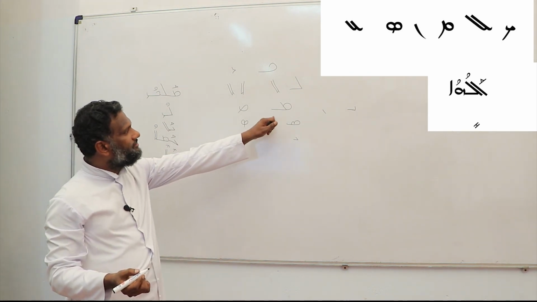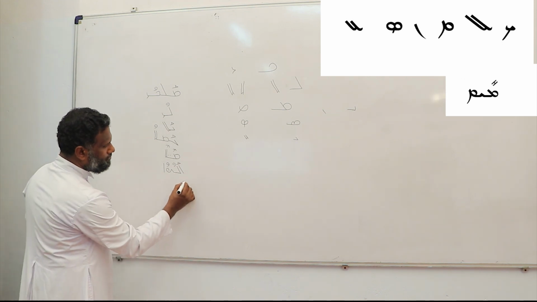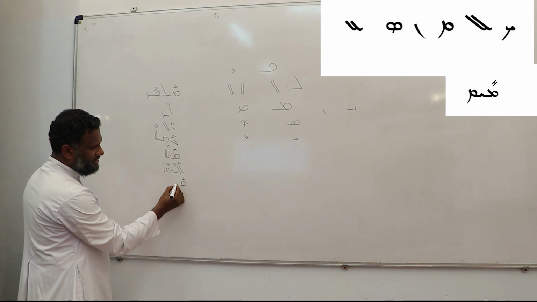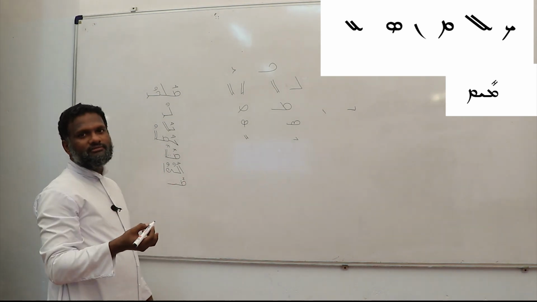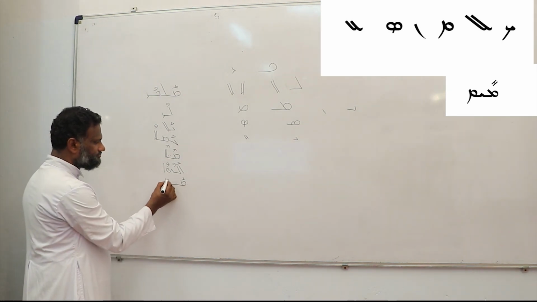Then the end form Meme. Meme, the letter, end form. Me, E plus Yodha, long E. The end form Meme.